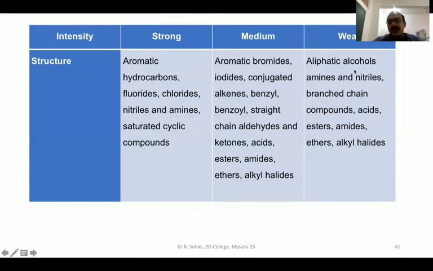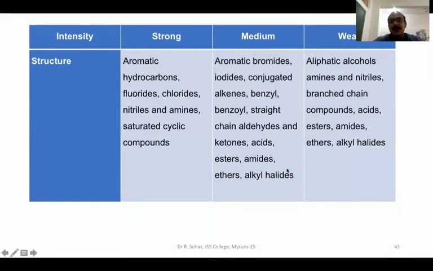Whereas if you take the next class of organic compounds like aliphatic alcohols, amines, nitriles, branch chain compounds, acids, esters, amides, ethers, and alkyl halides, in these cases, the molecular ion peak, though present, will be very, very weak. So this is the table which gives a rough idea as to which class of compounds will give high intensity, medium intensity, or low intensity molecular ion peak.